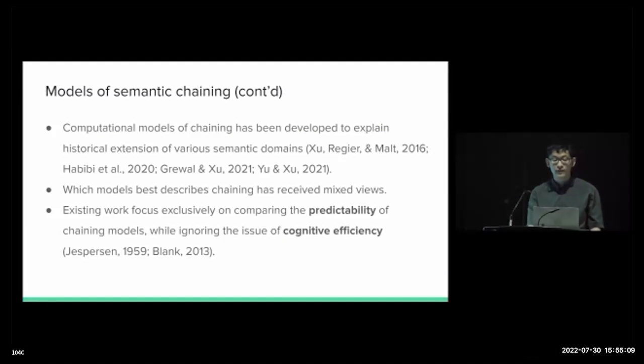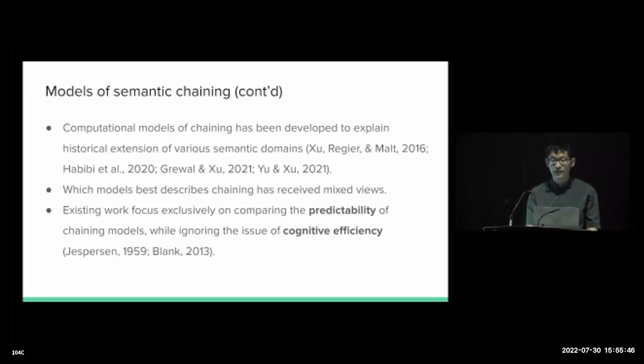Recent studies have developed computational models that implement the 2 types of chaining mechanisms to explain the historical extension of many semantic domains. Which of these models best describes the process of chaining remains a debatable issue, although empirical evaluations suggest that the exemplar-based models tend to predict historical data better than the prototype counterparts. And moreover, all existing studies have assumed that the prototype and exemplar-based models together are adequate to capture word meaning extension or word meaning construction.